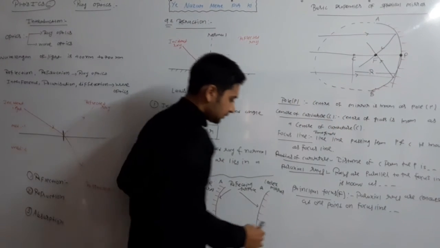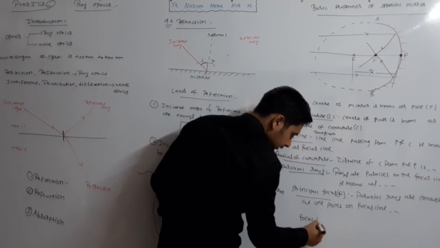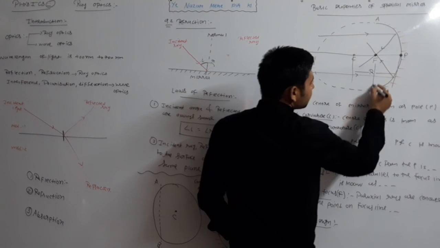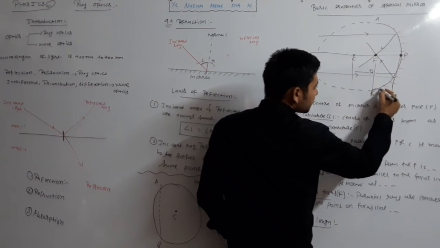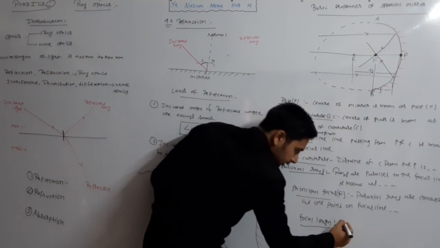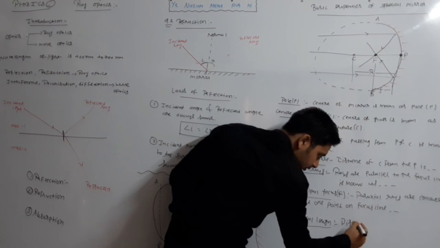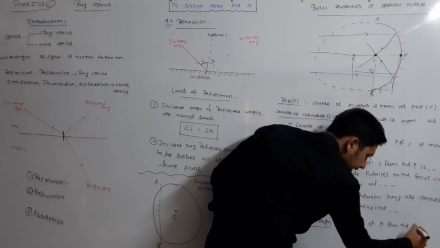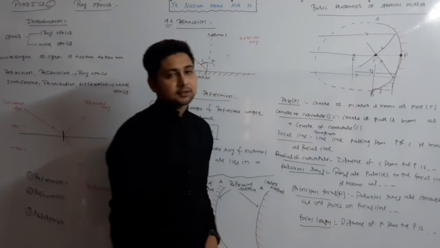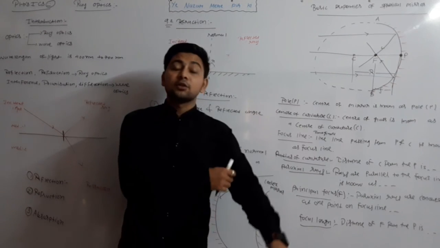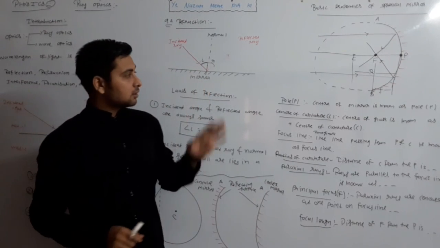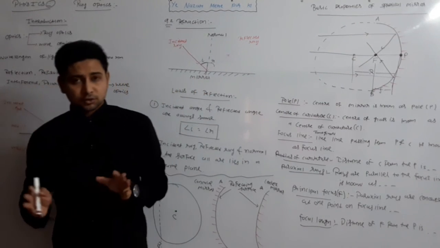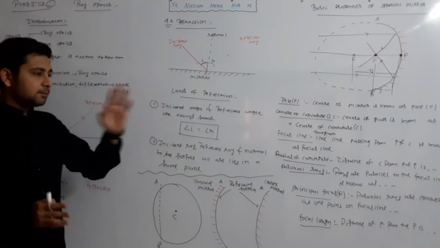And the last term, focal length. What is the focal length? The distance of the principal focus from the pole P is known as the focal length, small f. The distance of capital F from P is the focal length. These are the basic terminologies which are not given in the textbook, but we have to clear them and remember them. There are many things which are not available in the book. So this is the basic concept of ray optics.